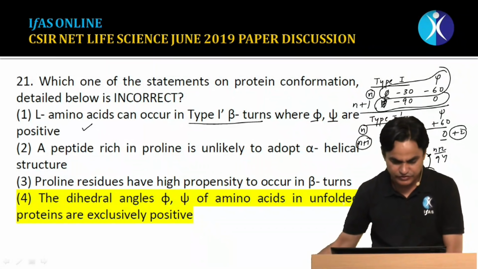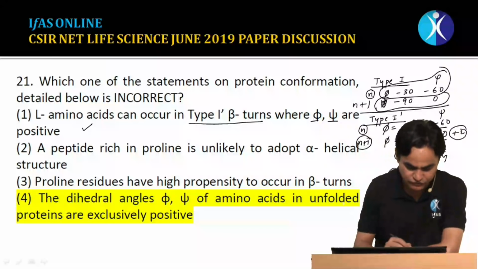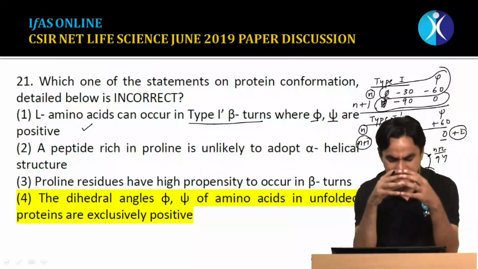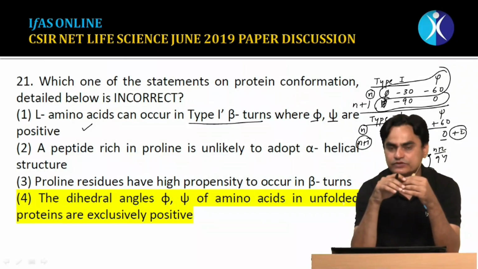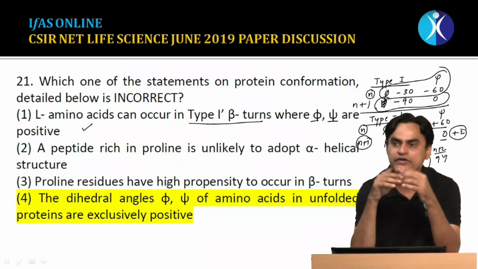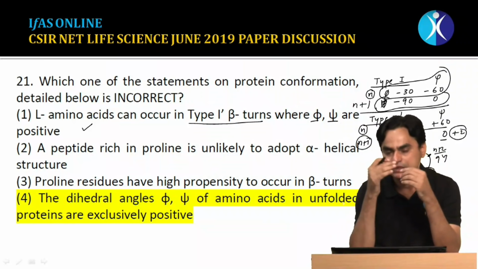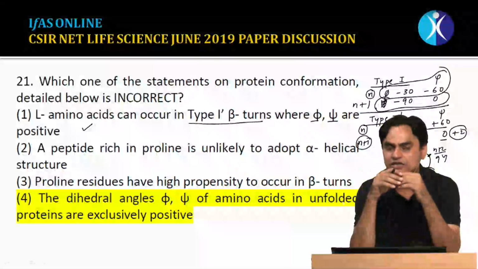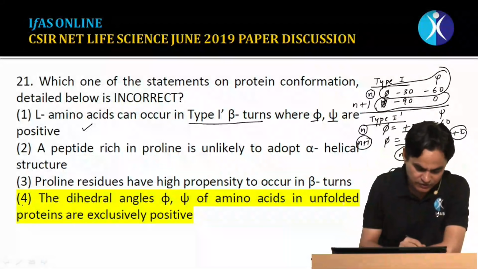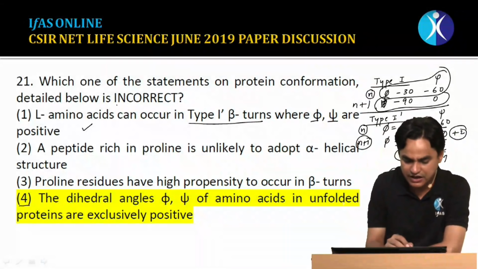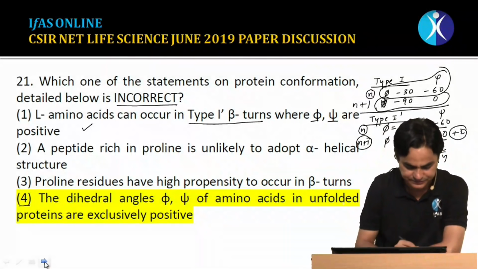Then moving to the fourth statement: the dihedral angles phi and psi of amino acids in unfolded proteins are exclusively positive. No, this is false, because we know that psi and phi values for a random coil or unfolded protein lie in all 4 quadrants of a Ramachandran plot. That is, these could be positive as well as negative. So the fourth statement is the incorrect statement.